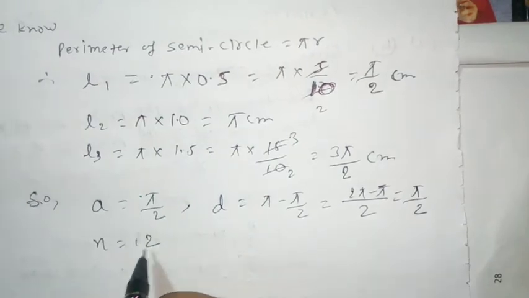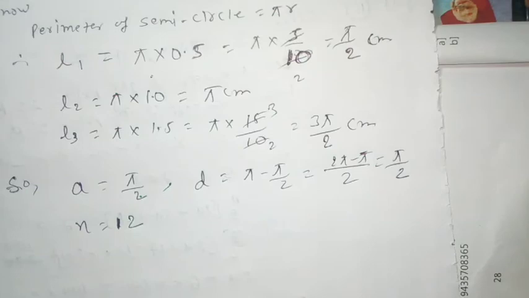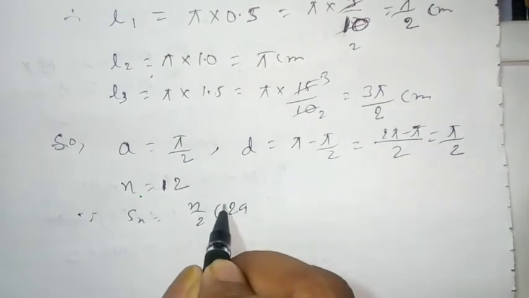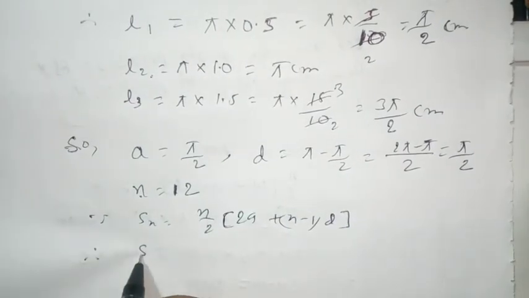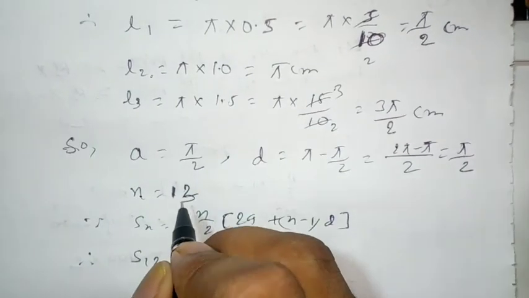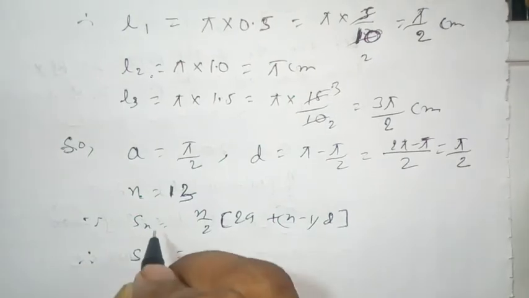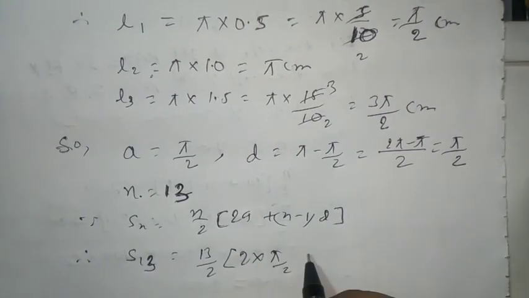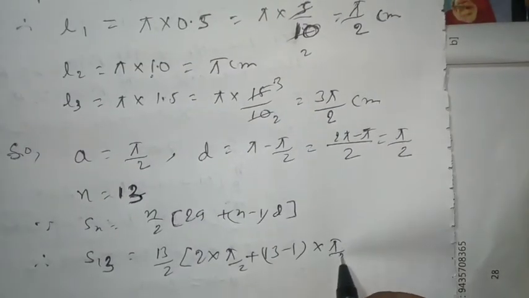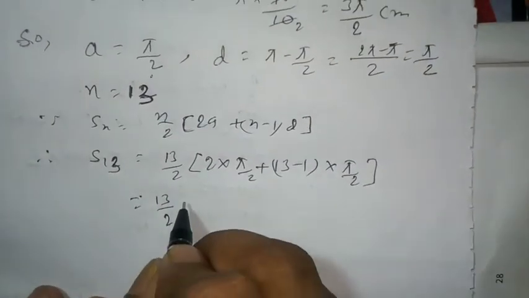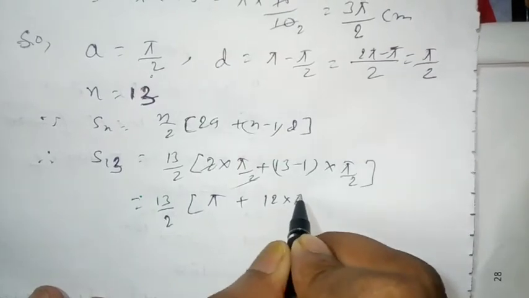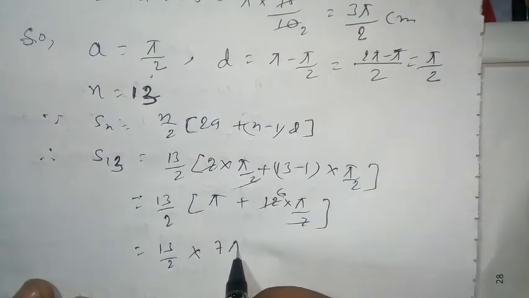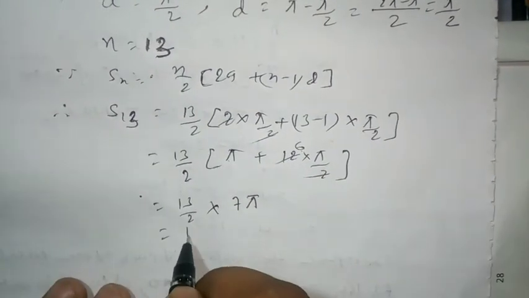Now n is equal to 13. Because Sn is equal to n by 2 into 2a plus n minus 1 into d, there are 13 terms, so S13 is 13 by 2 into 2 times pi by 2 plus 13 minus 1 into d, where d is equal to pi by 2. 13 by 2 into pi plus 12 into pi by 2, 2 6s are 12, so 13 by 2 into 6 pi and 1 pi, 7 pi, is equal to 13 by 2 into 7 pi.